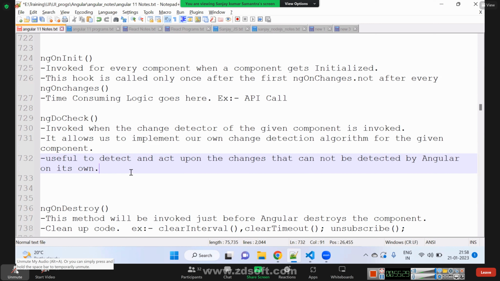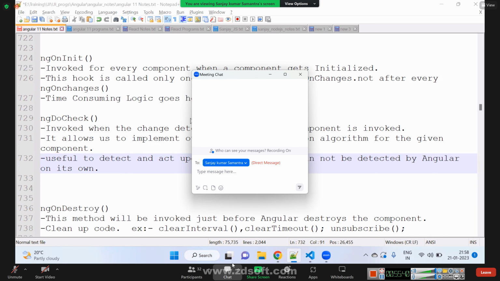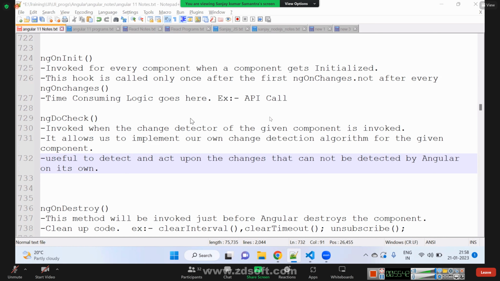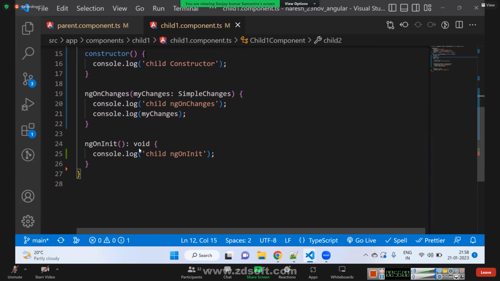I got a question from the message. Let me answer that first. Will the template get loaded after ngOnInit or before ngOnInit? The question is whether the HTML is ready before ngOnInit. No. You know what is the best lifecycle method to access DOM elements?